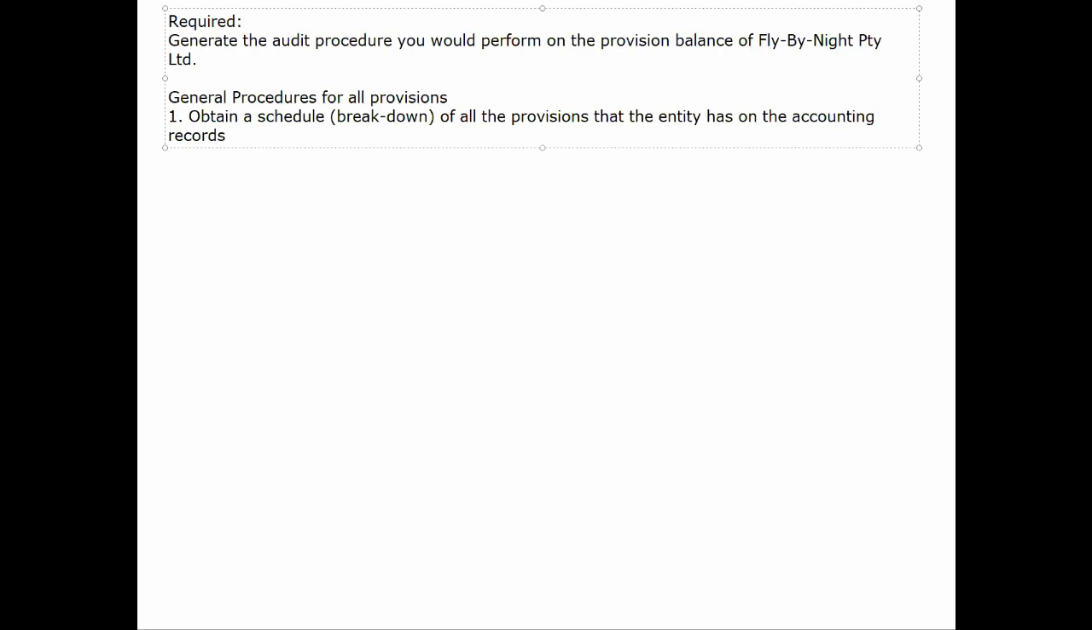Now, after having obtained that, and you can see where I'm going with this, we're going to cast and cross-cast these balances to make sure that they actually do add up to the balance that we find in the GL. And then we want to move from the GL into the financial statements. So we're tracing the schedule right from the schedule into the general ledger, into the financial statements.